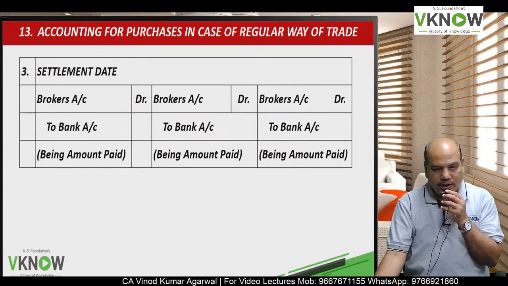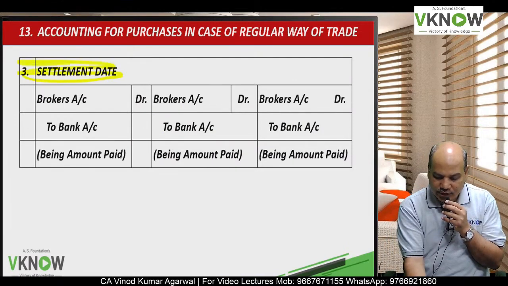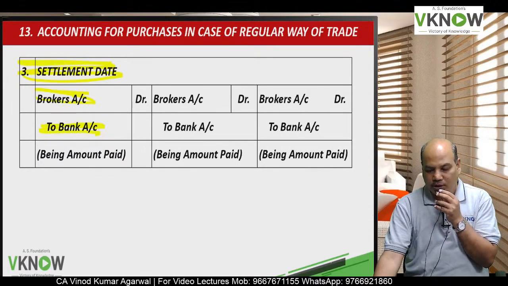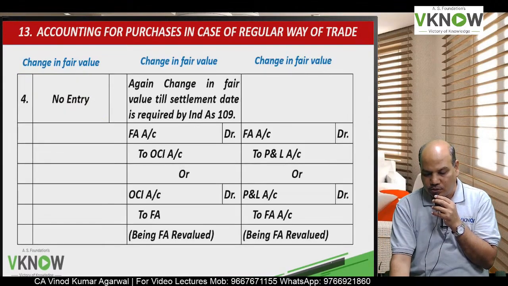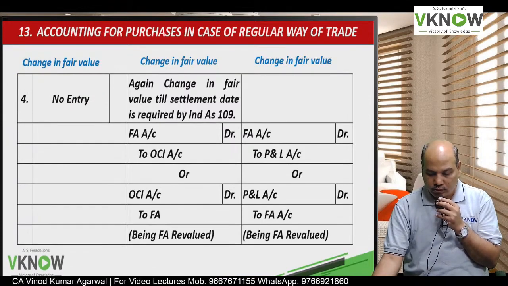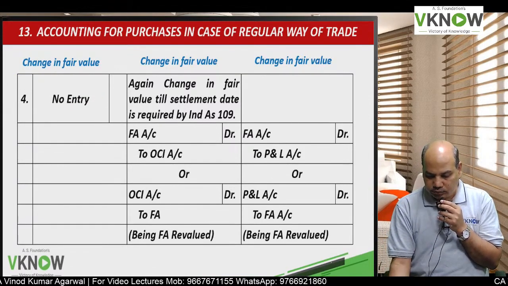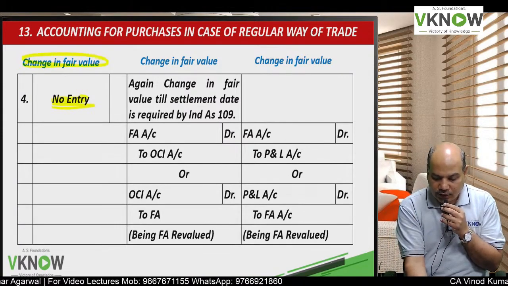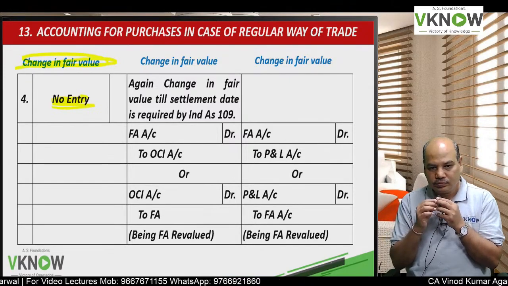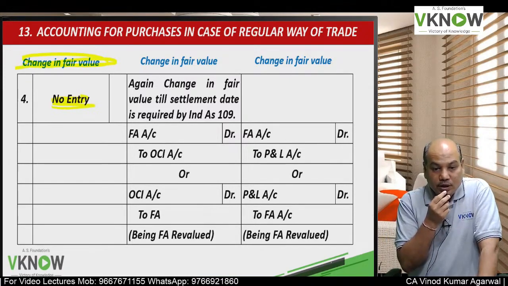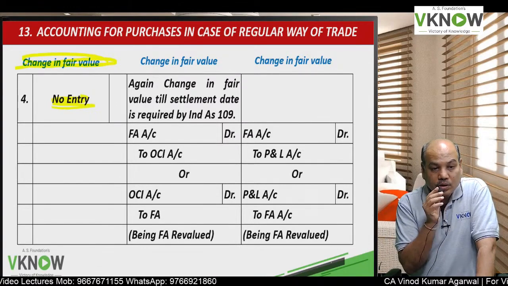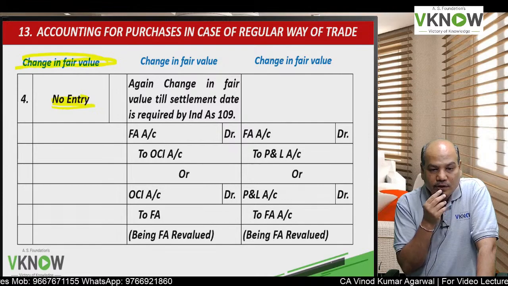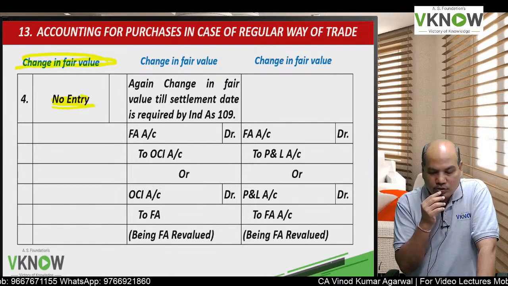Now next is on settlement date. On settlement date, in all the three cases, the entry will be broker account debit to bank account, being amount paid. Then on settlement date, if there is a change in fair value and if the instrument is amortized cost, no entry for change in fair value, because first column is amortized cost.